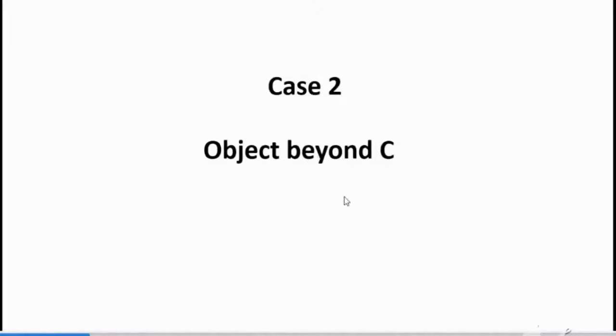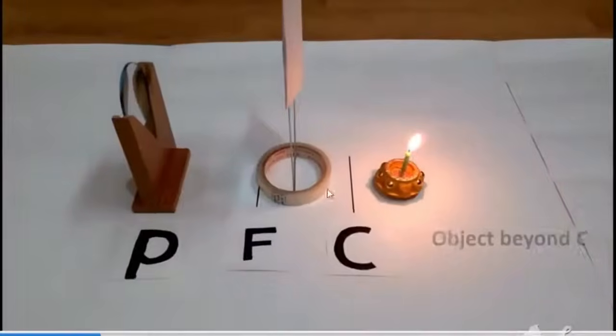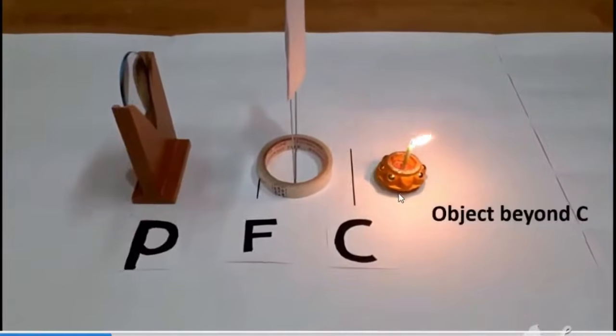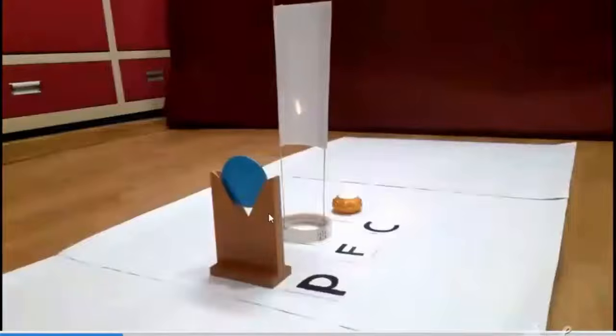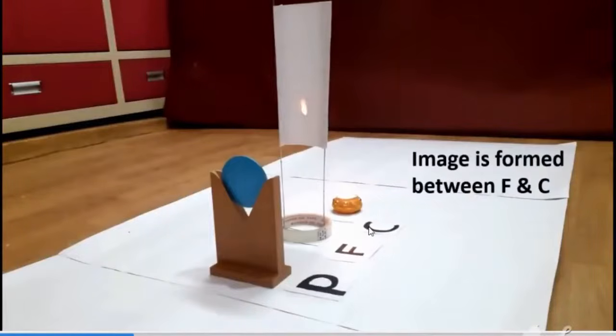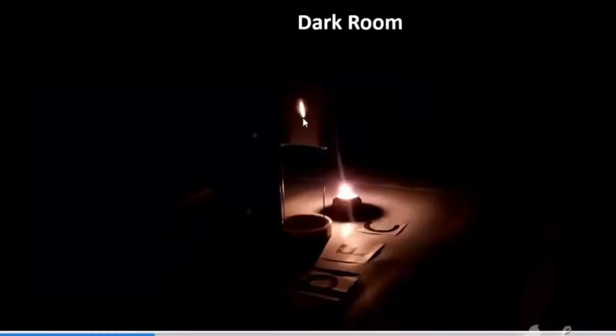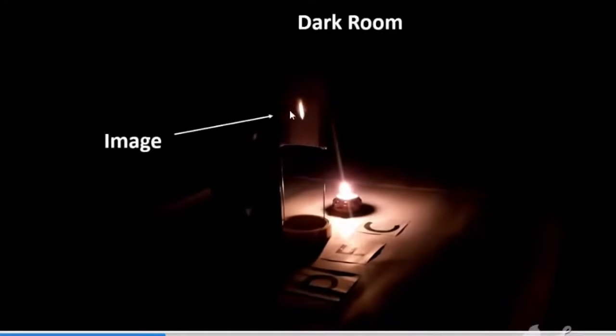Now case 2. If we keep the object beyond C, let us see what happens. See, the object is kept beyond C. The image is formed between F and C. You can see, and the image is a little bigger than before, right? The image is a little bigger than before, and it's an inverted image also.